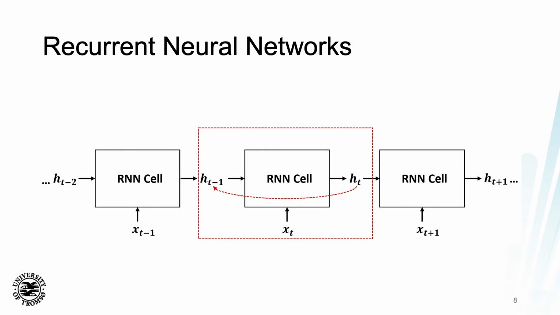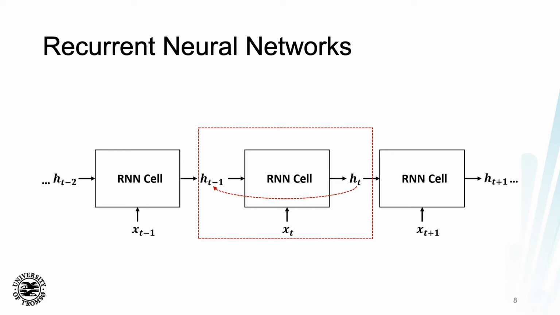Recurrent neural networks are ideal for dealing with time series data and have therefore been investigated for use in this study. The idea of a recurrent network is that you have an RNN cell that can be thought of as some mathematical function that takes the current input xt as well as a hidden state, here denoted as ht-1, and conducts some operation on these two inputs and produces the current hidden state ht.